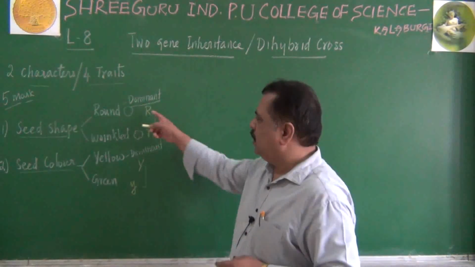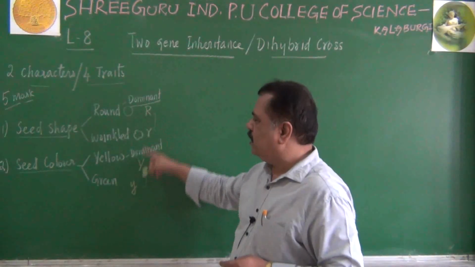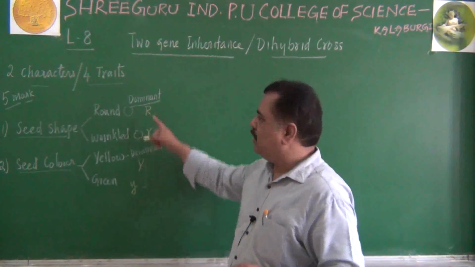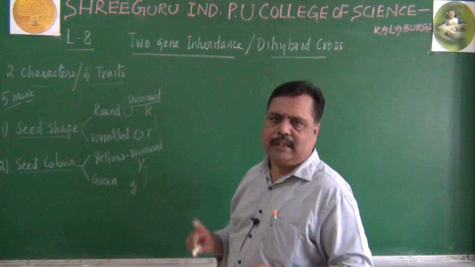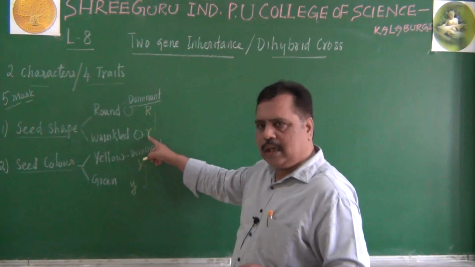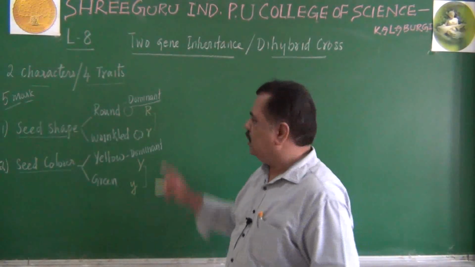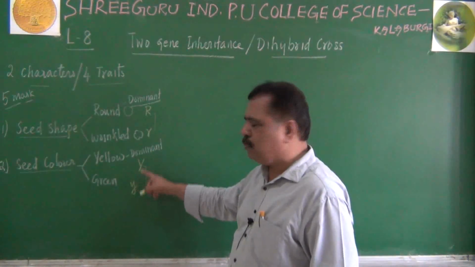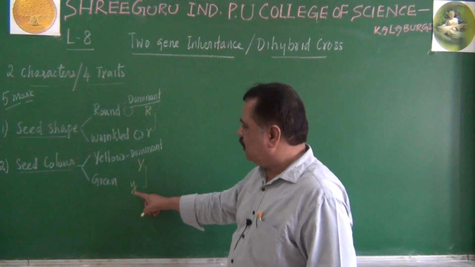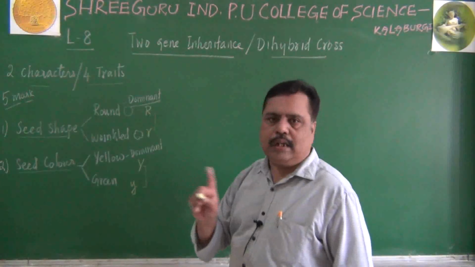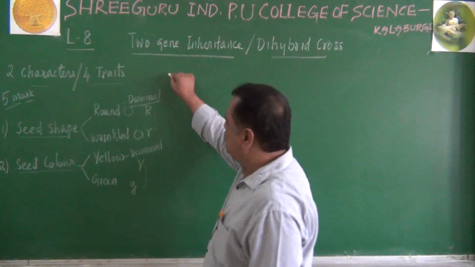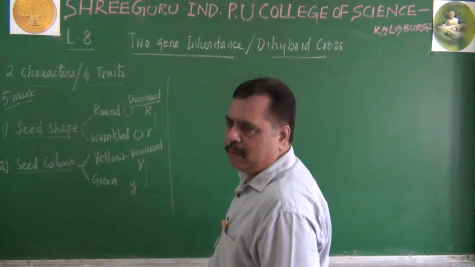Please remember, capital R and capital Y, these two are not alleles because they are not pertaining to the same character. Capital R and small r are alleles. Capital Y and small y are alleles. Small y and small r are not alleles. Remember, this is the basic point we have to remember.